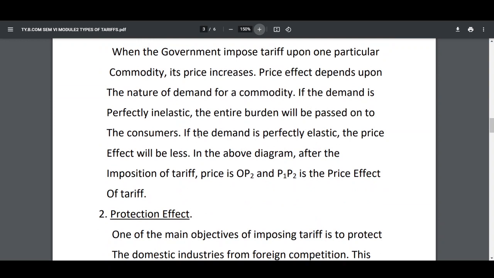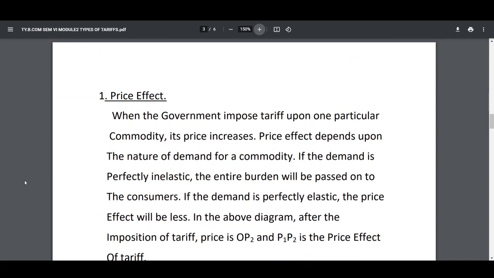Price effect means when the government is imposing tariff upon one particular commodity, its price increases. That is known as price effect. And this price effect depends upon the elasticity of demand. If the demand is perfectly inelastic, then the entire burden will be upon the consumers. And if the demand is perfectly elastic, then the effect will be opposite.